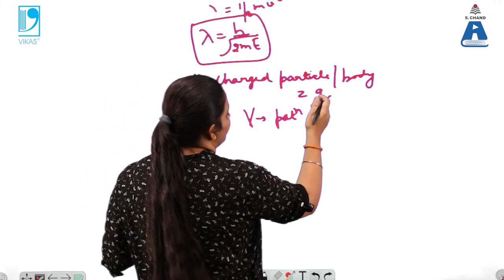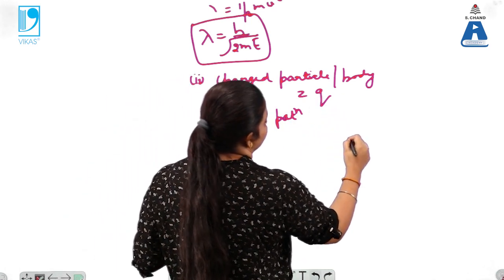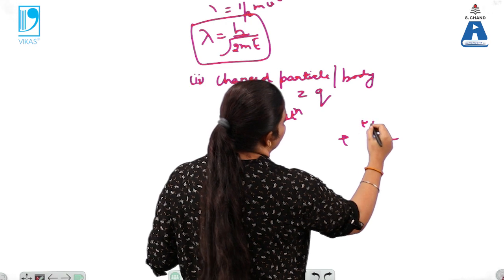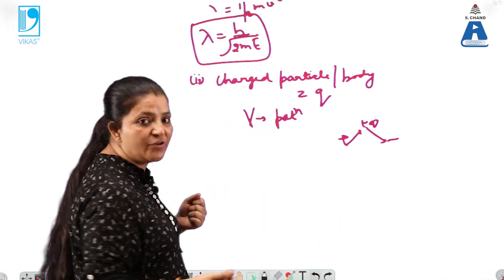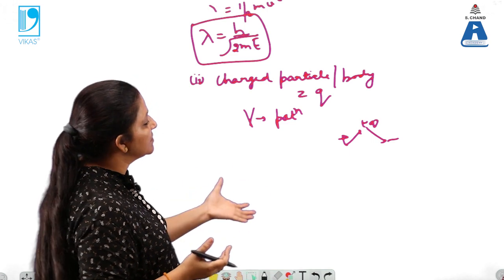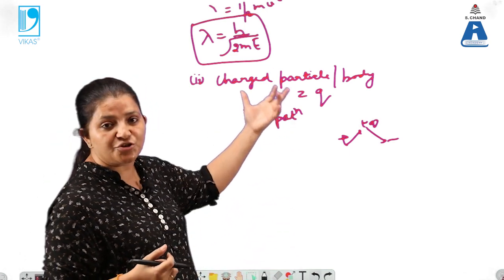If the potential is applied like this, positive and negative, then a positive charged particle will be repelled by this and attracted by this, and it will start moving. That means the charged particle starts moving when we apply some potential over it.